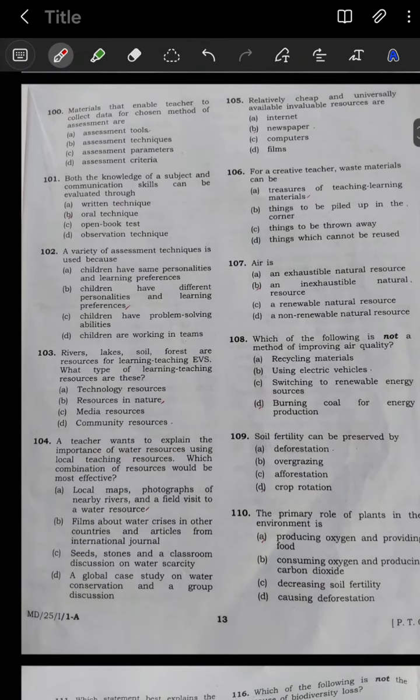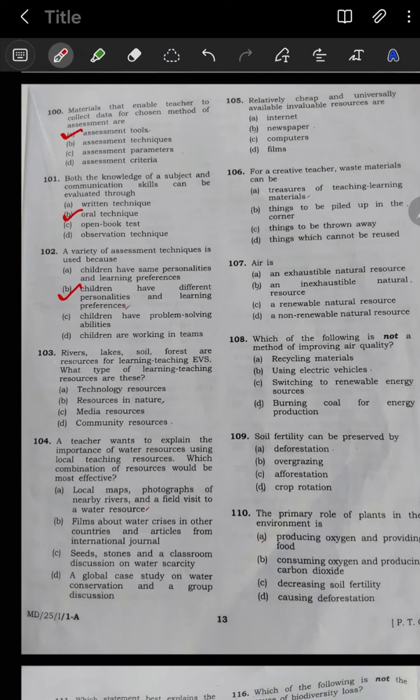The next question number 100: materials that enable teachers to collect data for the chosen method of assessment are what? It is option A, assessment tool. Question 101: both the knowledge of a subject and communication skill can be evaluated through which option? Option B is your correct option, oral technique. Now question number 102: a variety of assessment techniques is used because of what? It is option B, children have different personalities and learning preferences.